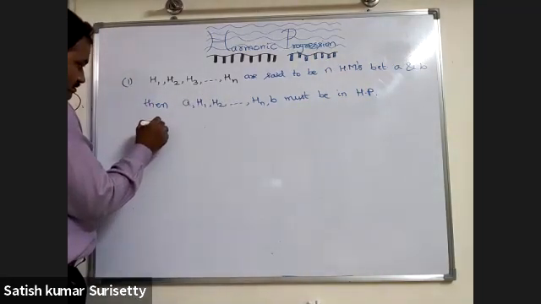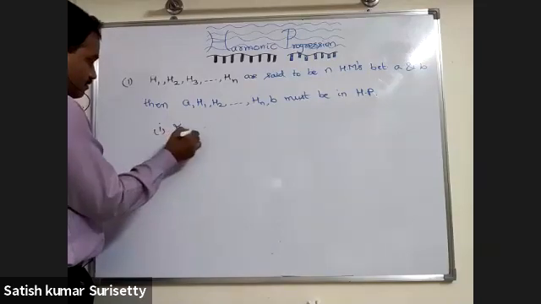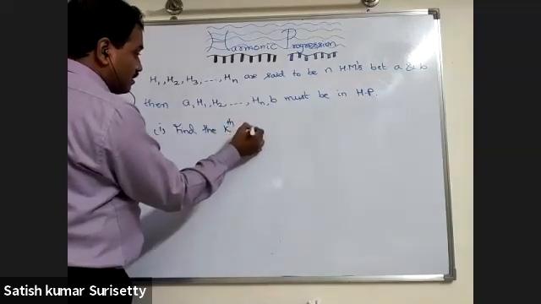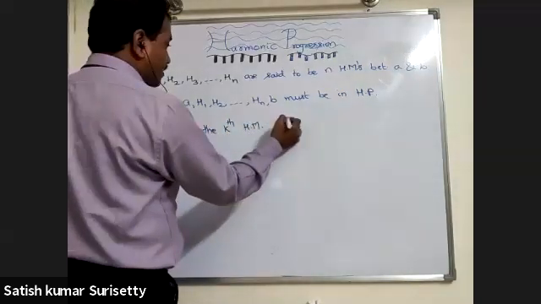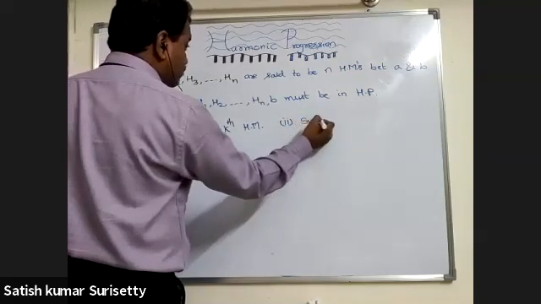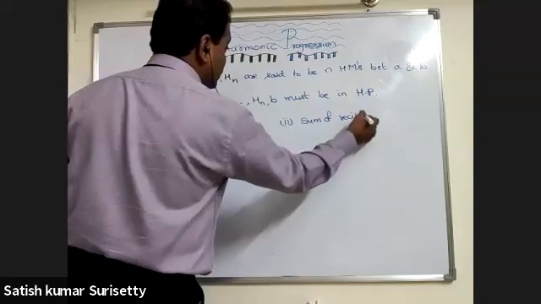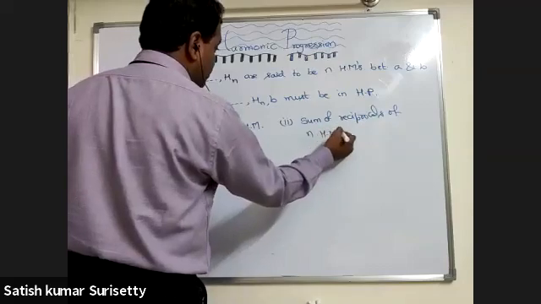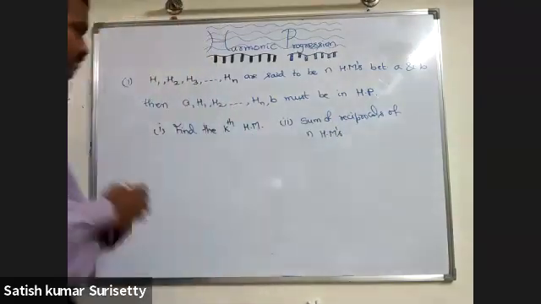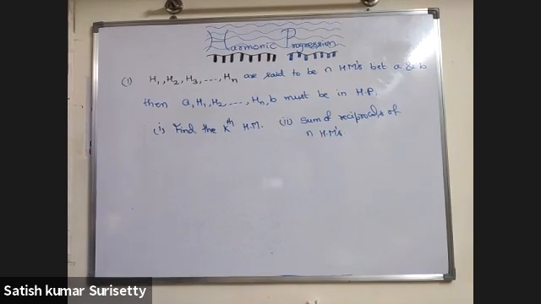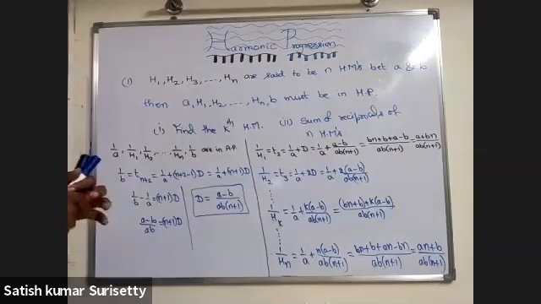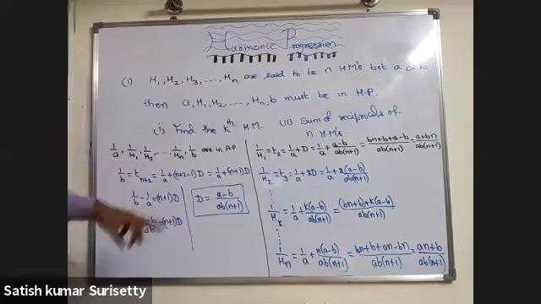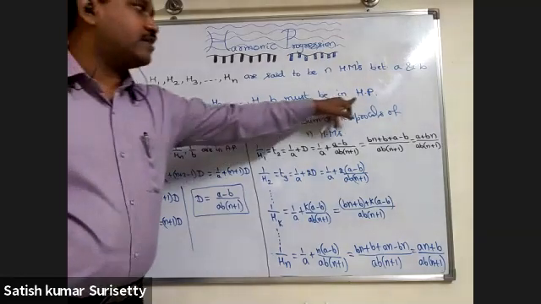So, first, find the kth harmonic mean. Second, find the sum of reciprocals of n harmonic means between A and B. Now, here H1, H2 and so on Hn are n harmonic means between A and B. So the sequence A, H1, H2 and so on, B is in harmonic progression.